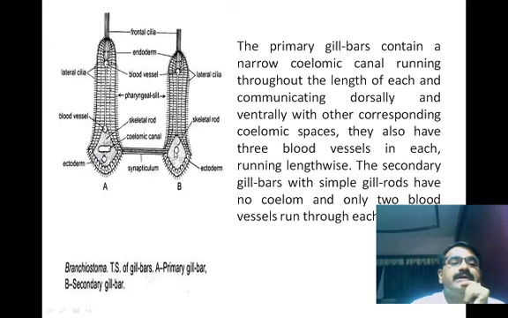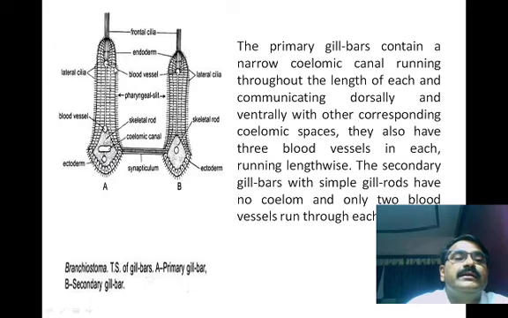Here are the skeletal rods. The skeletal rods support the gill bars. Here we observe the transverse section of the gill bars: A is the primary gill bar and B is the secondary gill bar. Here the ectoderm has ciliated epithelium. Then they are also supplied with blood vessels. On their surfaces there are the lateral cilia, and anteriorly there are the frontal cilia.